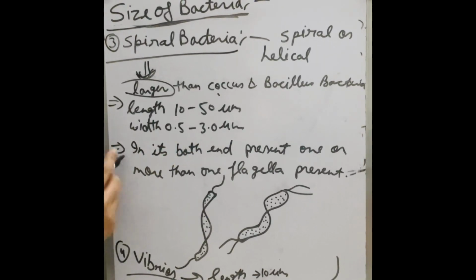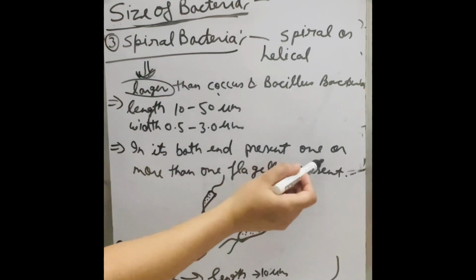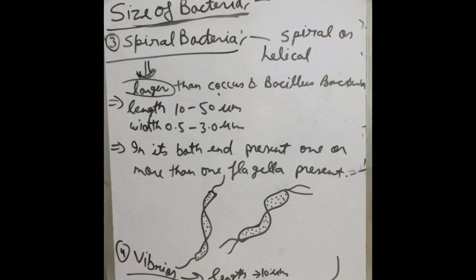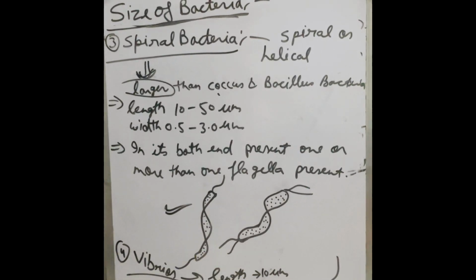The next point is that at both ends of spiral bacteria, one or more flagellum is present. You can see the spiral bacteria, this one and this one. There is one flagellum at both ends, and there are 2 flagellum at both ends.